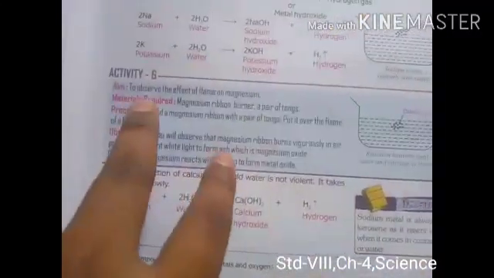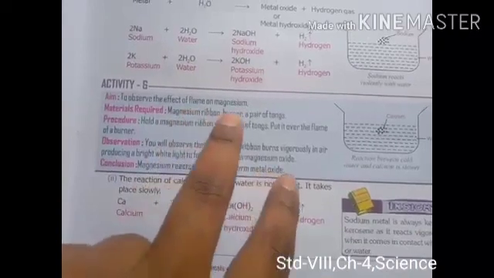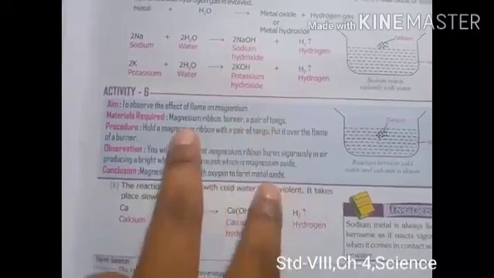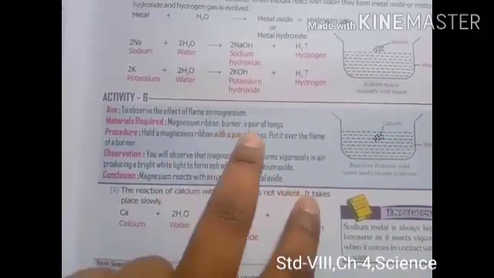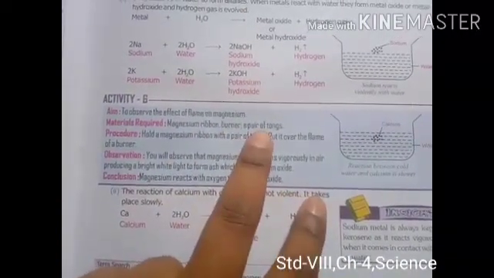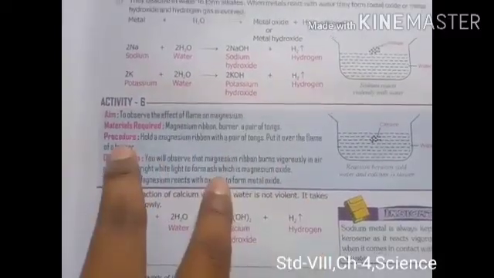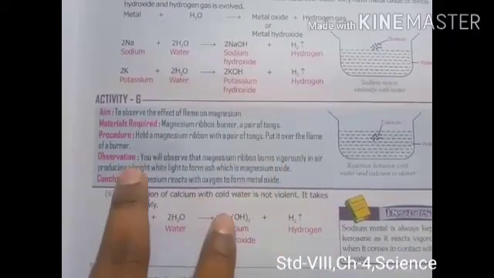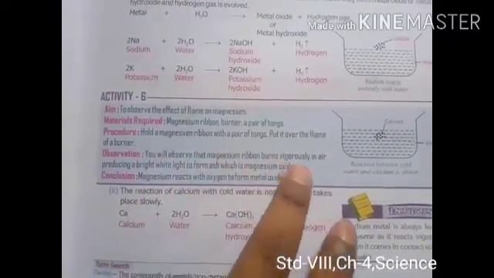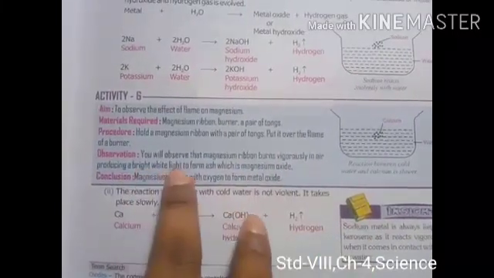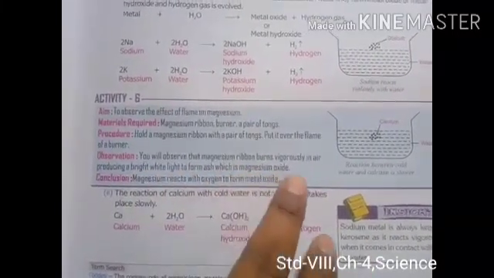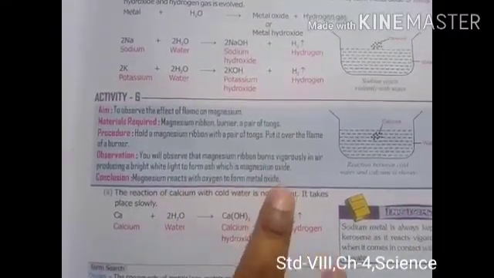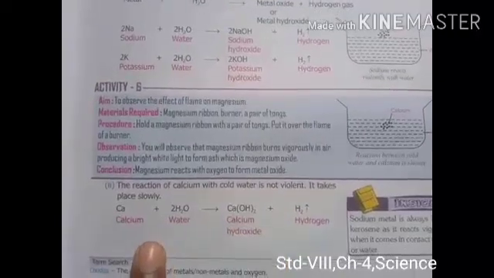Activity 6, aim: to observe the effect of flame on magnesium, right? Things required: magnesium ribbon, burner, pair of tongs. Procedure: hold a magnesium ribbon with the pair of tongs and put it over the flame of a burner. Observation: you will observe that the magnesium ribbon burns vigorously in air, producing a bright white light and forming ash, which is magnesium oxide. Conclusion: magnesium reacts with oxygen to form a metal oxide, right? So magnesium will burn and form magnesium oxide.